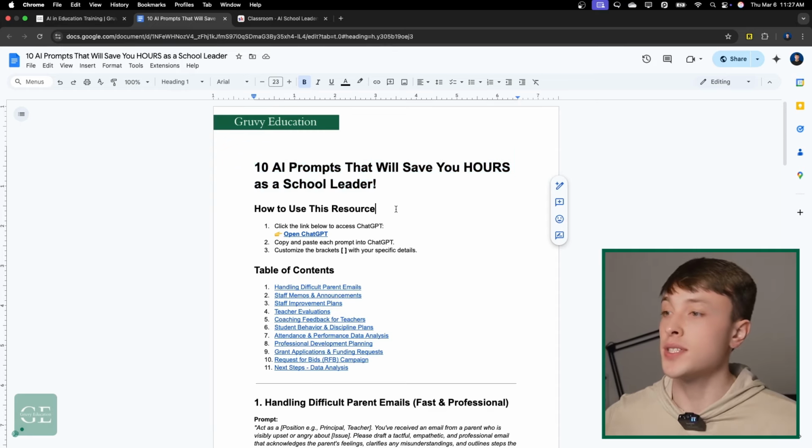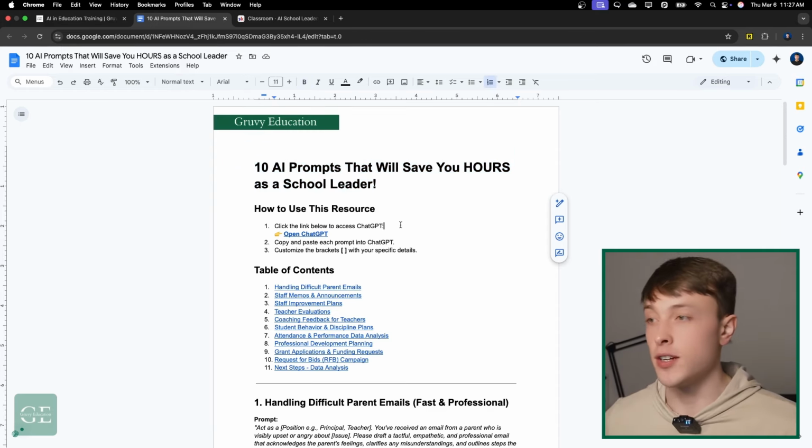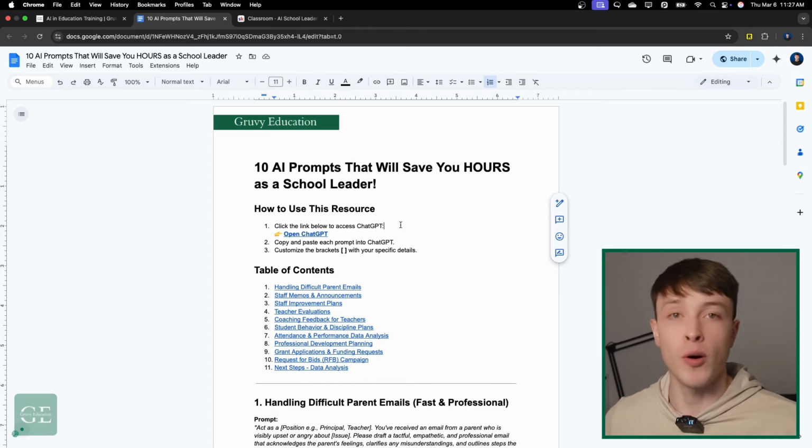School leaders spend hours and hours drafting emails, reports, going to meetings, whatever it may be. But we also know that AI can change all of that. So we're just going to go through 10 different prompts that you can use as a school leader, and these will save you hours and hours every single week so you can go back to focusing on what matters most.